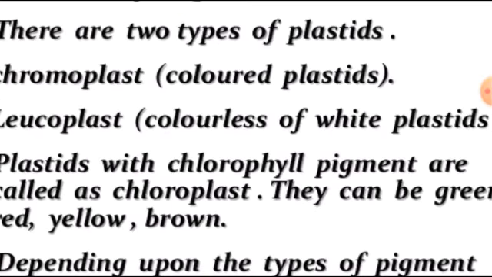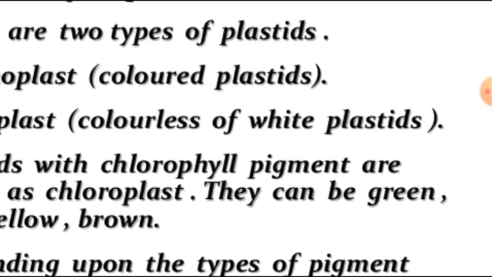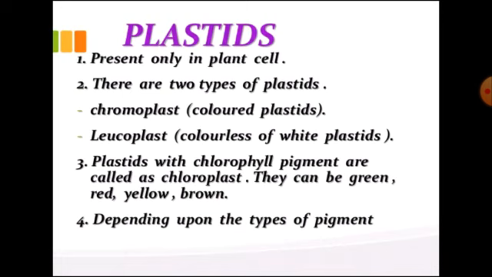Number one is the leucoplast, the colorless or white plastid. The leucoplasts store food material, which are further divided into amyloplasts, those that store starch. Those storing protein are known as aleuroplasts. Those storing oil are known as elaioplasts. And leucoplasts are mostly present in the storage cells of the root and the underground stems.